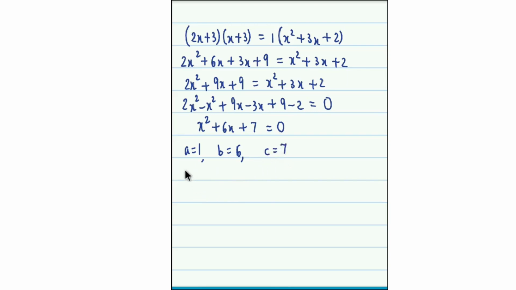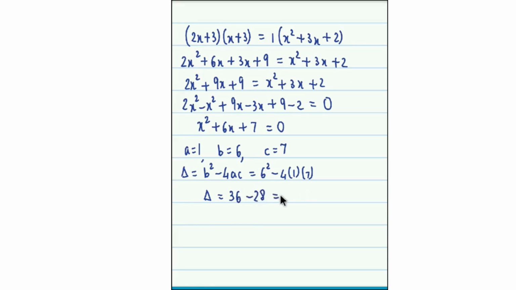So first we obtain the discriminant, that is delta. Now delta is calculated as b square minus 4ac. So that would be 6 square minus 4 into 1 into 7. So the value for delta is 36 minus 28.